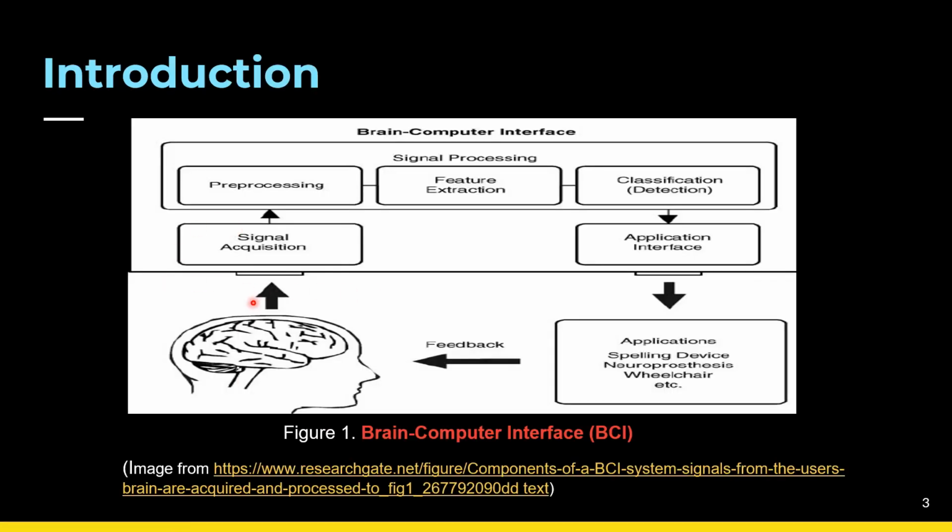This figure shows the steps involved in the brain-computer interface. In the signal acquisition step, the brain signals are collected from the electrodes placed on the head, and then we have the pre-processing steps. Then we have the signal processing, in which we have the feature extraction and then the classification, that is the detection. Then we have the application interface, and then the applications of BCIs, like wheelchairs and spelling devices and all those.